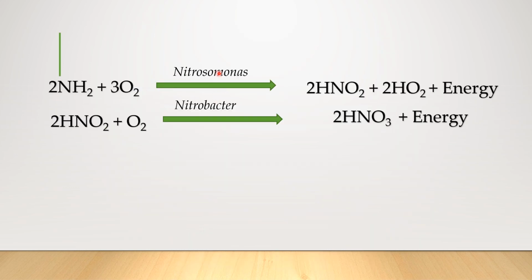We have to talk about two important microorganisms, that is Nitrosomonas and Nitrobacter. Nitrosomonas converts the ammonia into nitrous acid, which in turn is converted to nitric acid. So this becomes the source for nitrate. So the complete nitrification process, right from conversion of ammonia to nitrate, is done by two microorganisms, Nitrosomonas and Nitrobacter. First to nitrous acid and then to nitric acid. So this nitrate is now available for the plants.